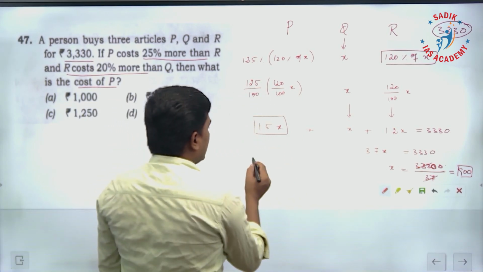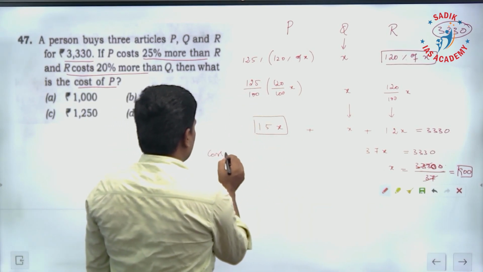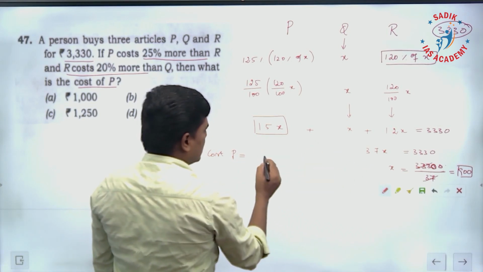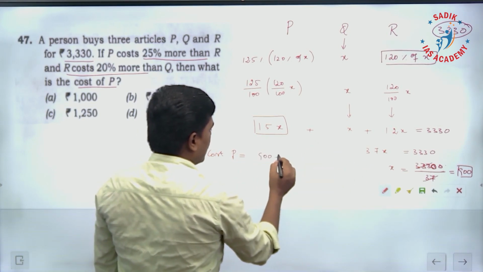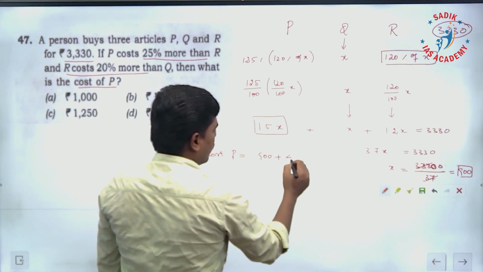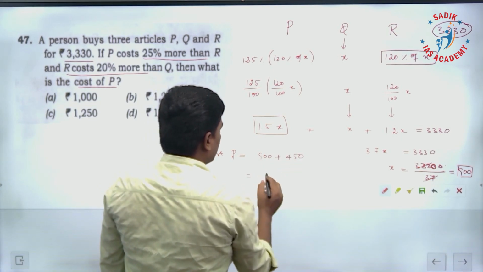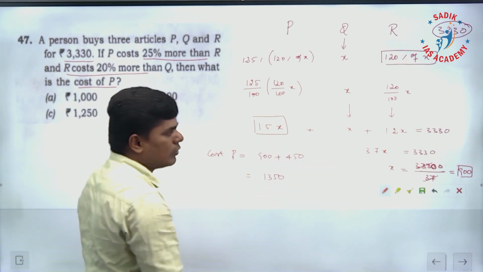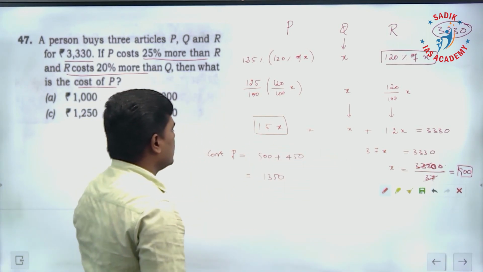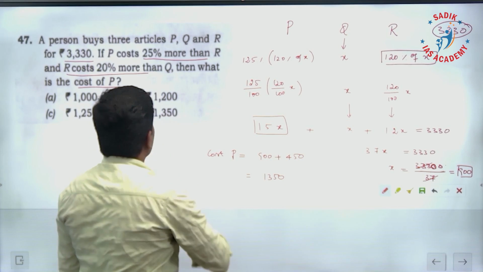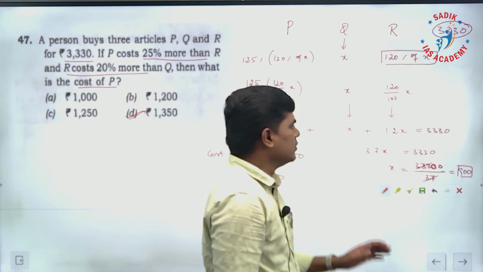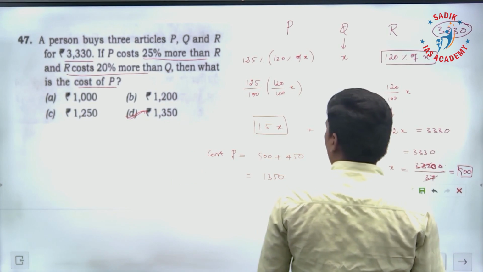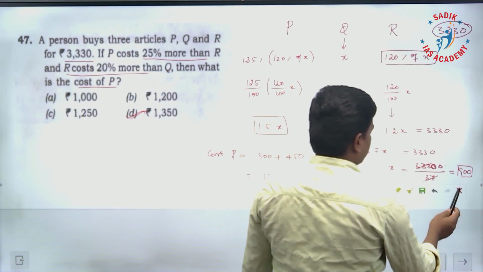So 1.5 into x: one time it is 900, 0.5 times it is 450, in total 1350. Or else 1.5 into 900 is nothing but 1350. 1350 is the cost of P. So for question number 47, the answer is 1350, option D.